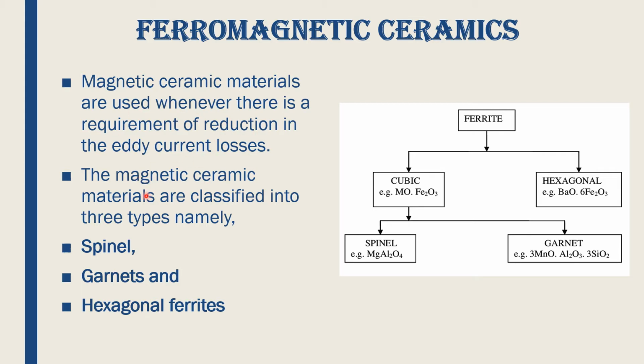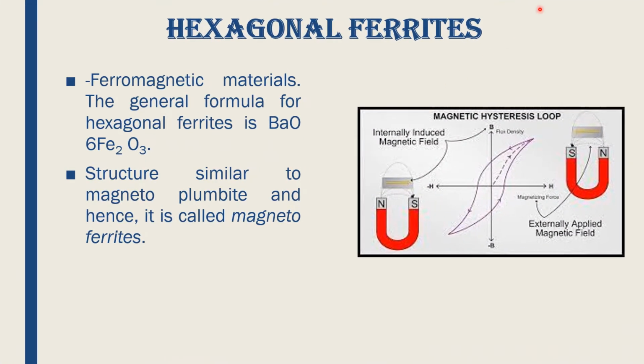The magnetic ceramic materials are classified into three types, mainly spinel structure, garnets, and hexagonal ferrites. The spinel and garnet will come under a single category, that is cubic. Let us see in detail about hexagonal ferrites.